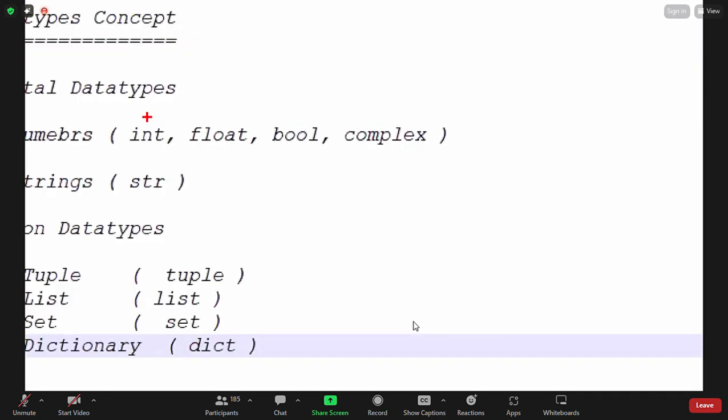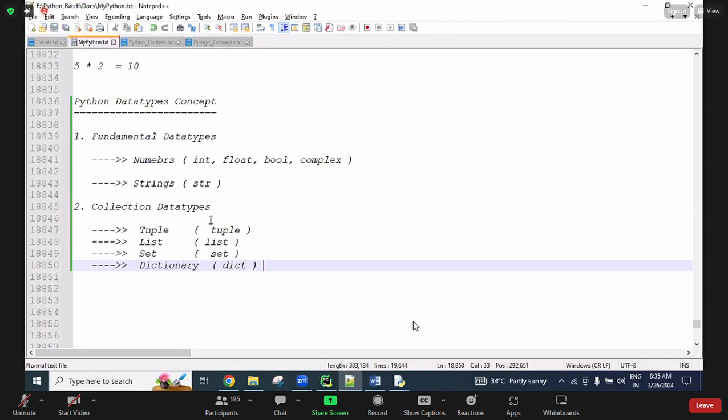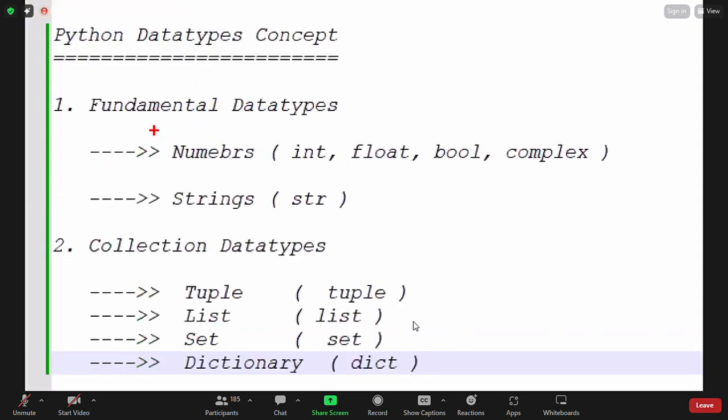And for all of these there are also typecasting functions: int function, float function, bool function, str function, tuple function, list function, set function, dict function, like that. Okay, so by using one variable in one memory allocation, if we are able to store only one value, then that comes under fundamental data types.